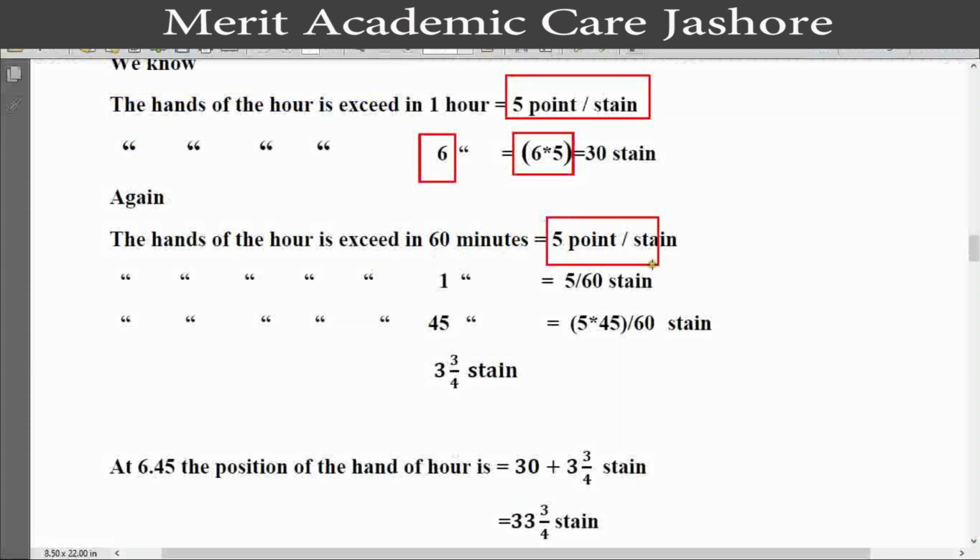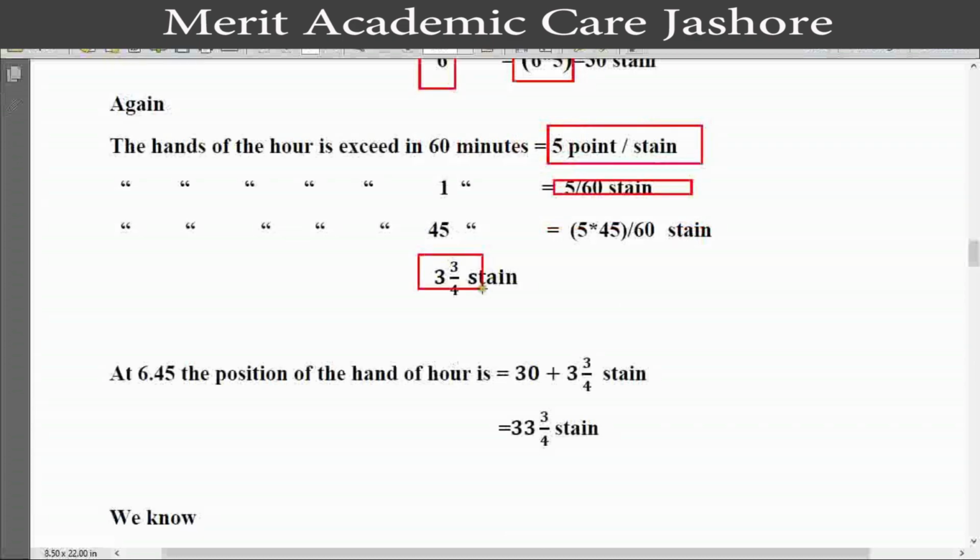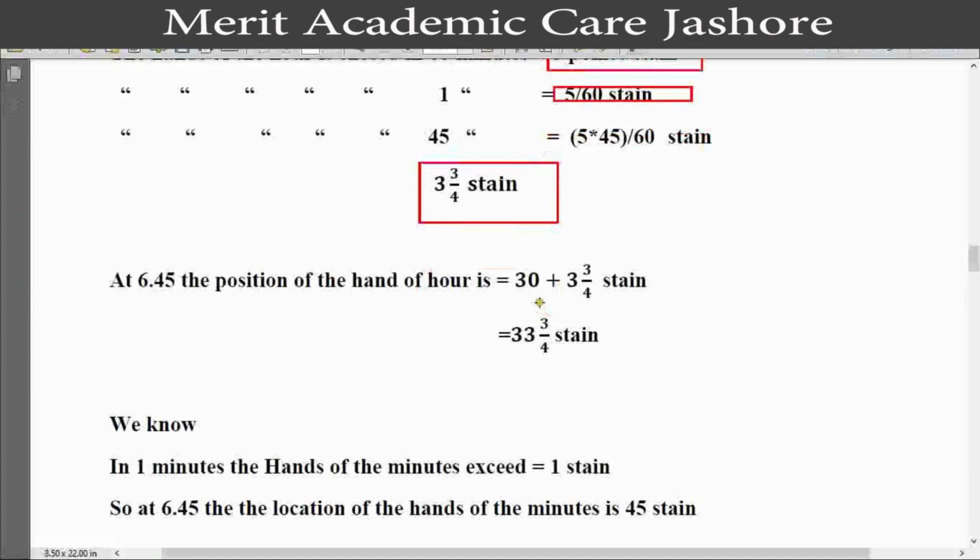So 1 minute equal to 5 by 60 spaces, and 45 minutes equal to 5 multiply 45 divided by 60 spaces. If we calculate this, we get 3 and 3 by 4 spaces. At 6:45, the position of the hour hand is 30 plus 3 and 3 by 4 spaces. So we calculate this and we get 33 and 3 by 4 spaces.